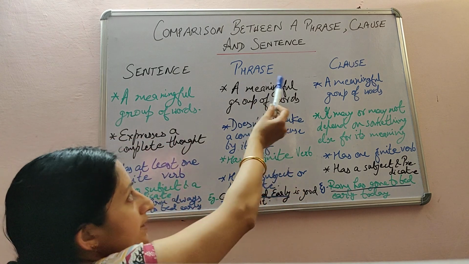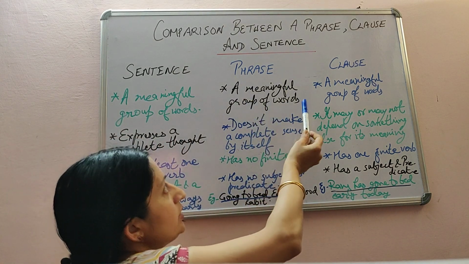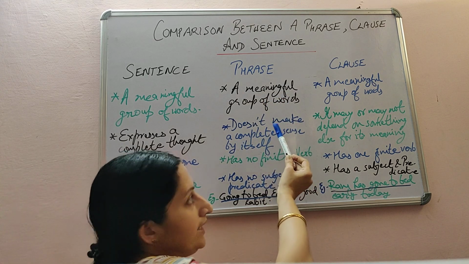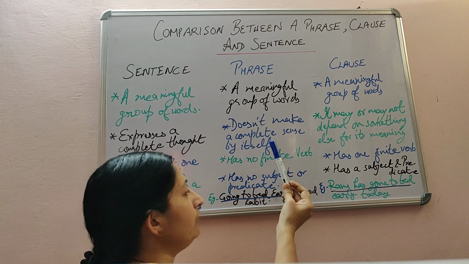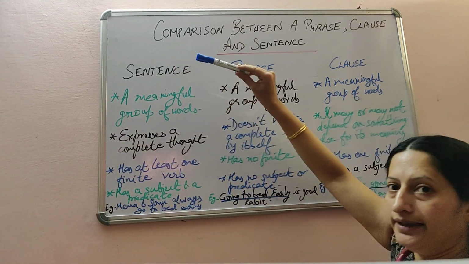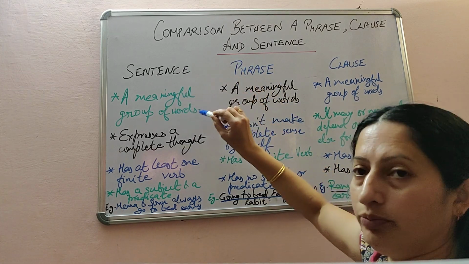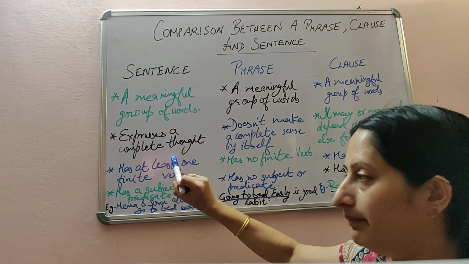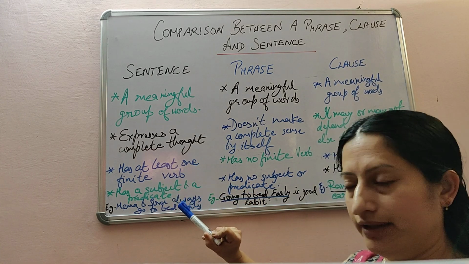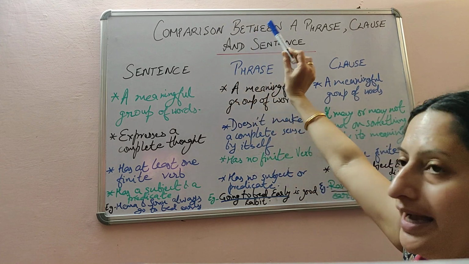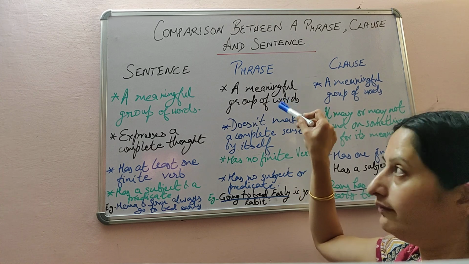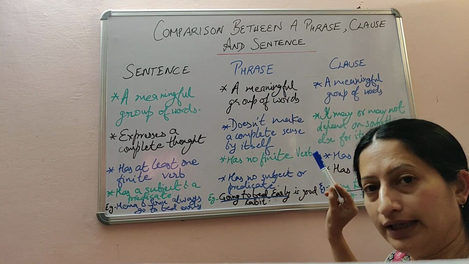Then a phrase does not stand on its own. It does not have a complete sense of its own and it has no finite verb and no subject or predicate. While a sentence is a meaningful group of words, it expresses a complete thought, has at least one finite verb, and has a subject and a predicate. So I hope you have understood the comparison between a phrase, a clause and a sentence. It will be helpful for your studies of English grammar.